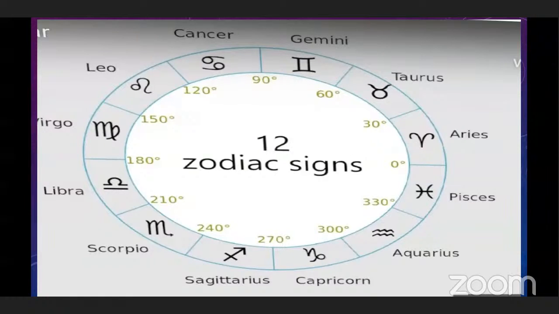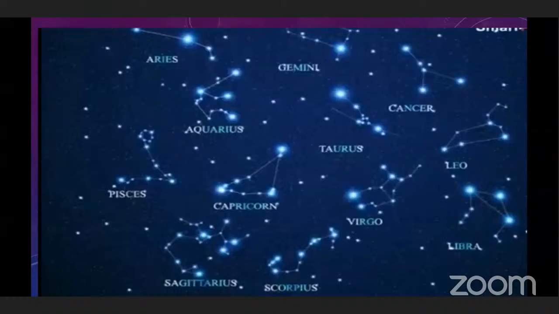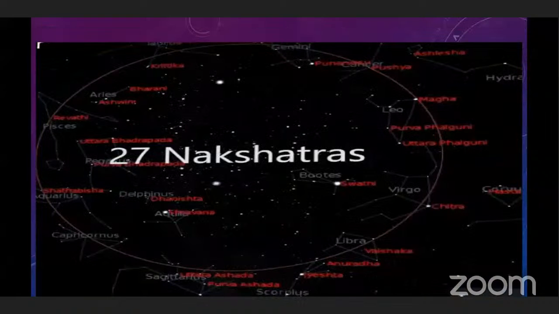The names of these signs are Aries, Taurus, Gemini, Cancer, Leo, Virgo, Libra, Scorpio, Sagittarius, Capricorn, Aquarius, and Pisces. These are the 12 zodiac signs. You can see here, these are the constellations, and these constellations gave their names to the zodiac signs. Now, nakshatras. Indian astronomers suggested 27 nakshatras.